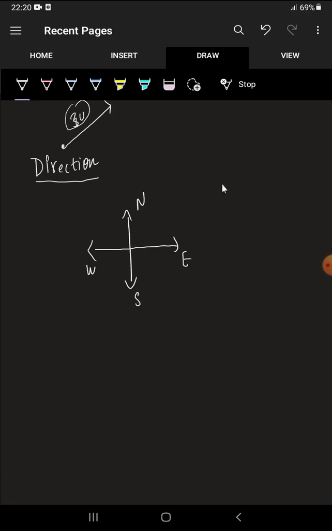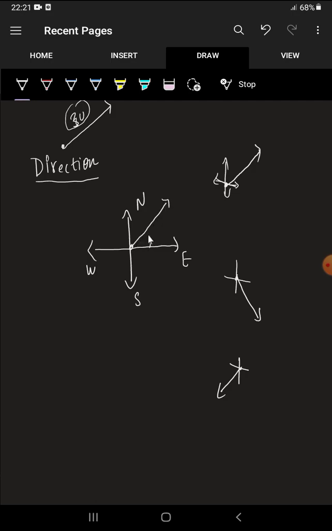So wherever the vector starts, at the tail part of the vector you just consider these 4, north, south, east, west. If the vector starts like this, you just consider north, south, east, west like this. If it is like this, you just consider here north, south, east, west.